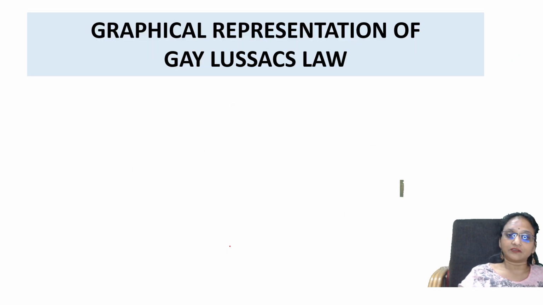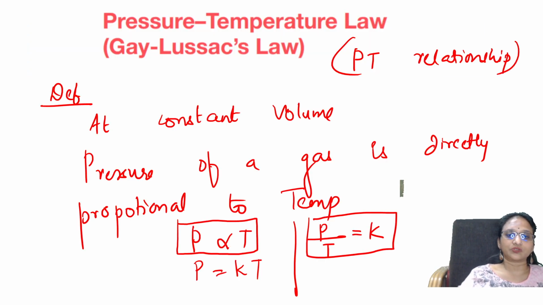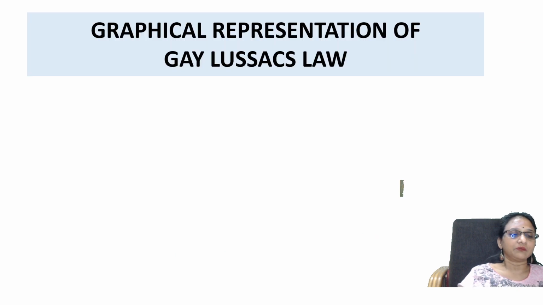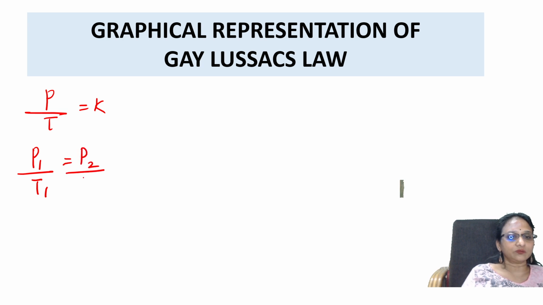Further, before I go to the representation, we very well know P by T is equal to K, correct? So if I take two different gases, P1 by T1 is equal to P2 by T2.